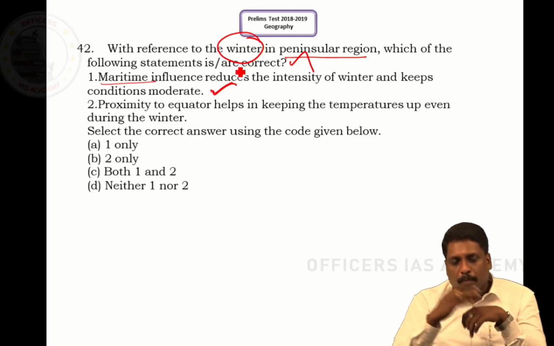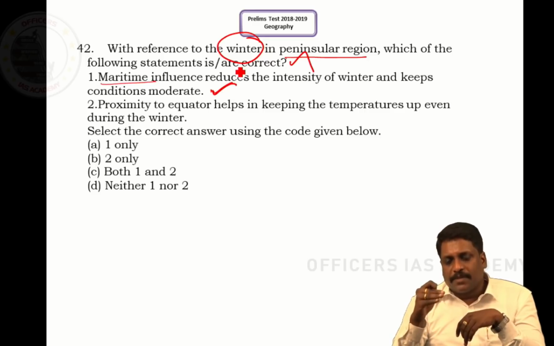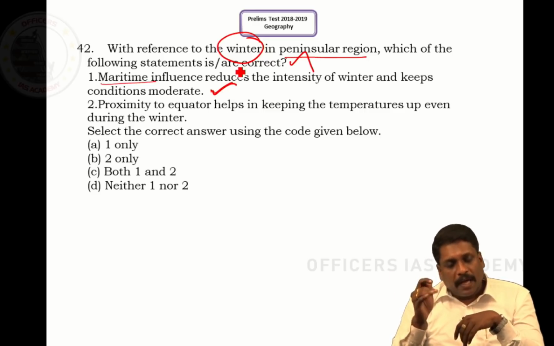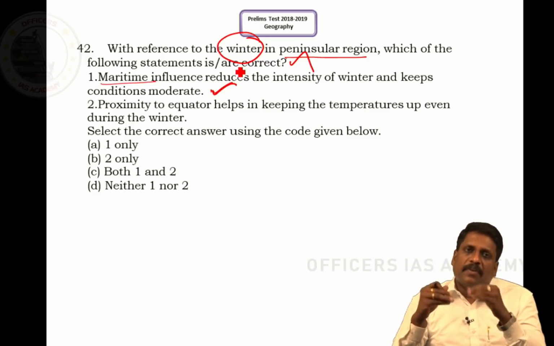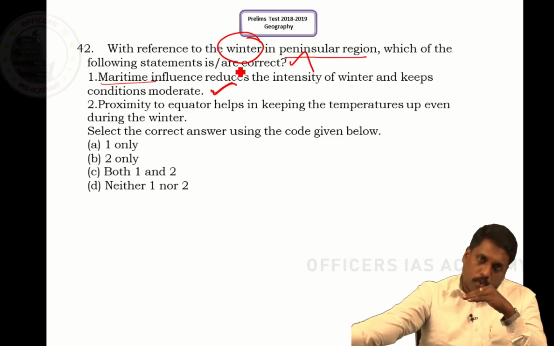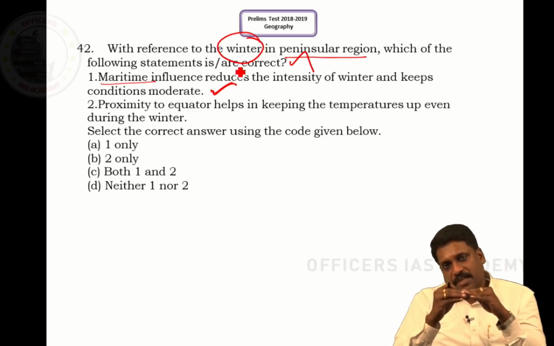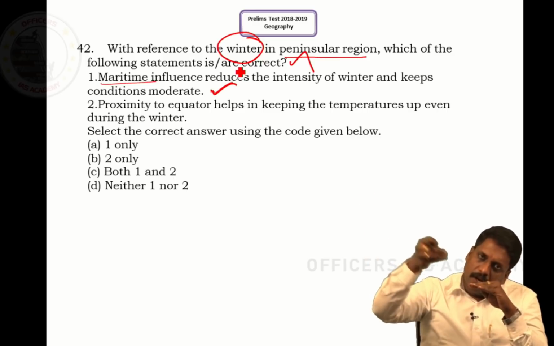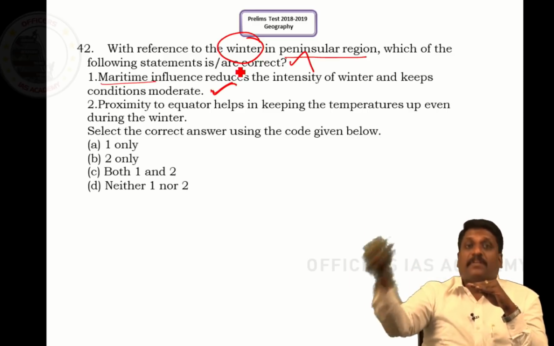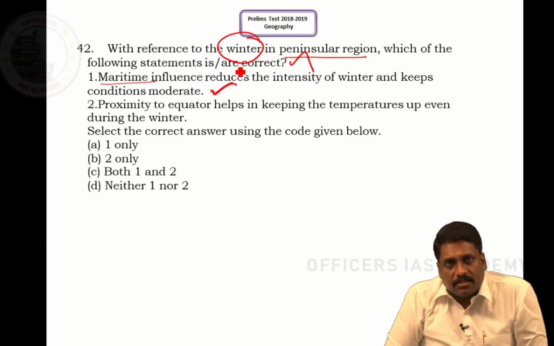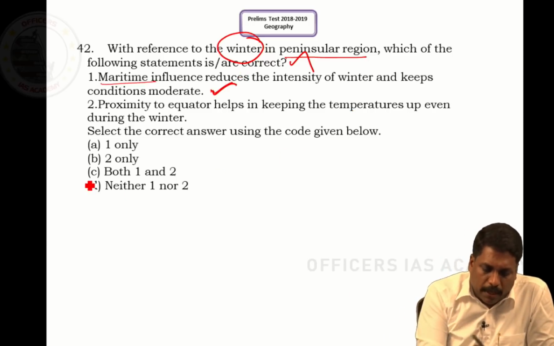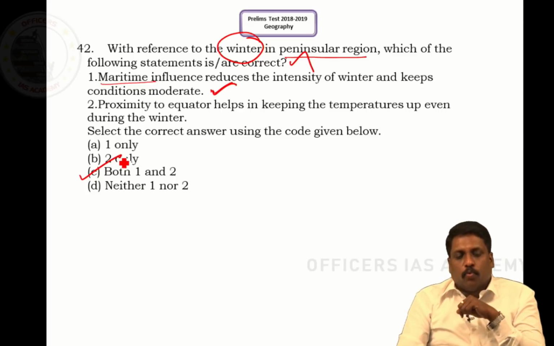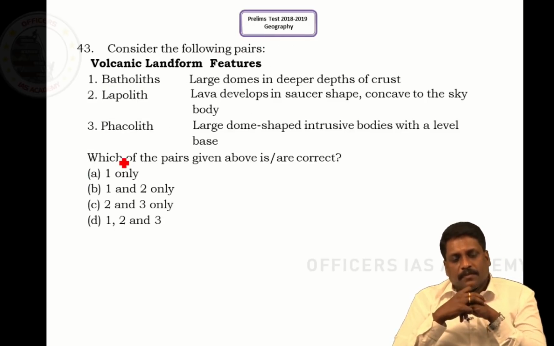Number 2, proximity to the equator helps in keeping the temperature up even during the winters. It means winter is not extremely cold. What is the reason? Because this region is very near to the equator, where the sun's angle of incidence may not be very, very low. If that is the case, both the statements are correct. The answer should be 1 and 2, right, sir? That was 42. So coming to 43, sir.